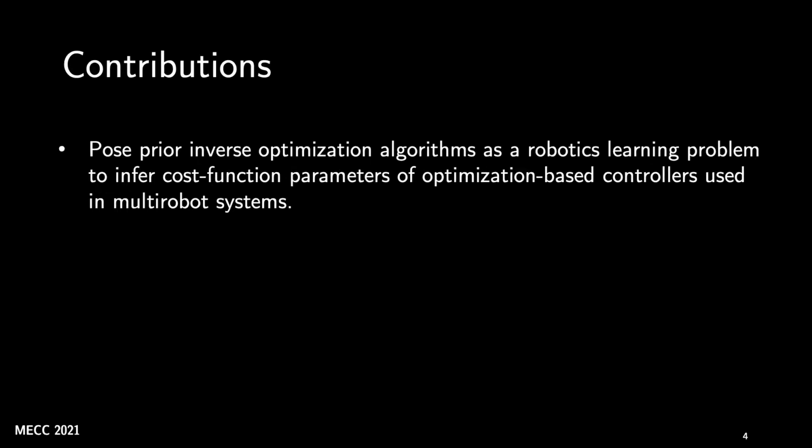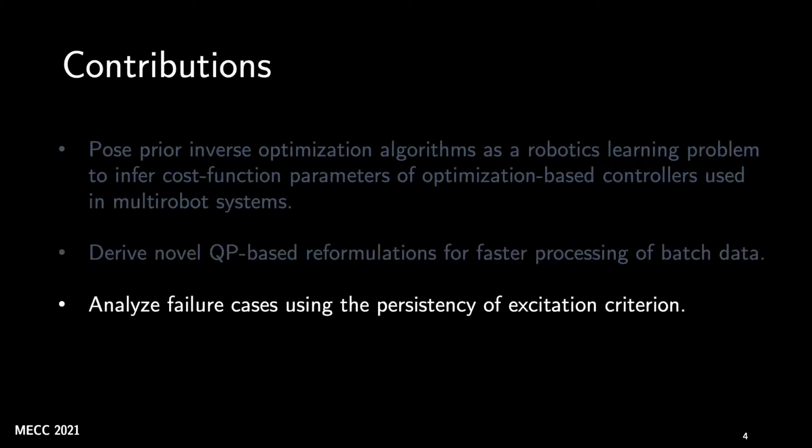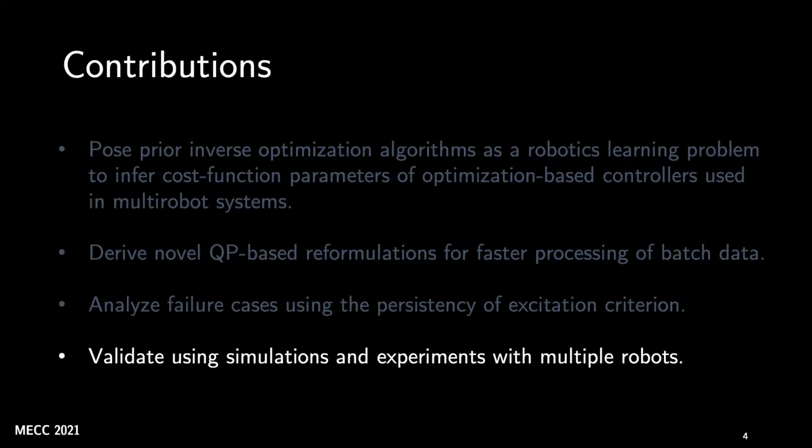So in this work, we pose prior inverse optimization algorithms in the form of a robotics learning problem to infer task or cost function parameters of optimization-based controllers used in multi-robot systems. We derive novel QP-based reformulations of these algorithms for faster processing of batch data. We analyze failure cases of these algorithms using the persistency of excitation criterion. And finally, we validate these algorithms using simulations and experiments with multiple robots.